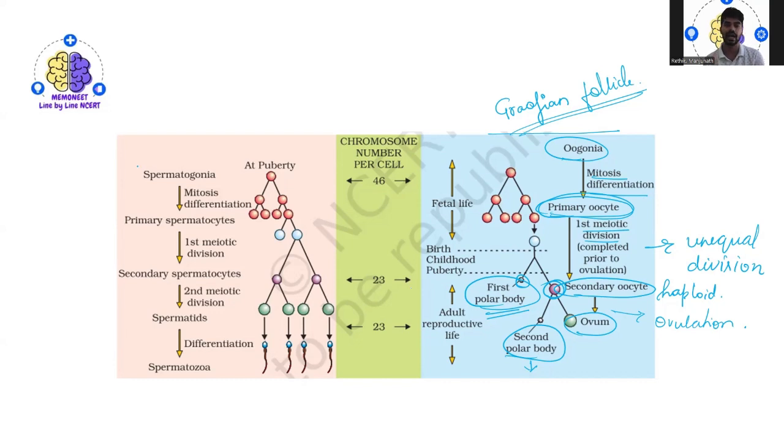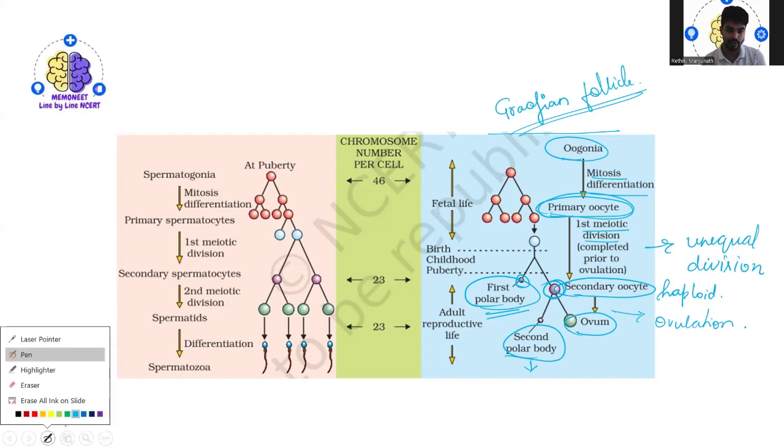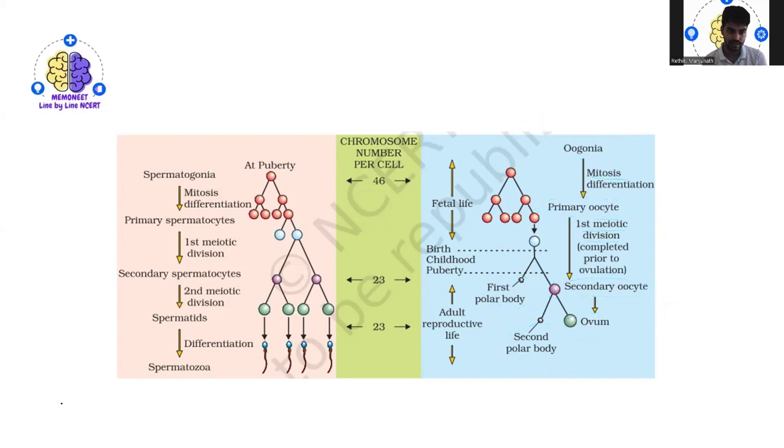So in gametes, we have studied spermatogenesis as well as oogenesis. Now moving to a very important topic, that is the reproductive cycle, especially in the female.